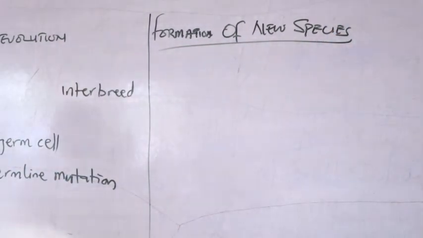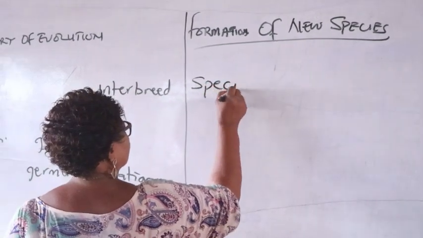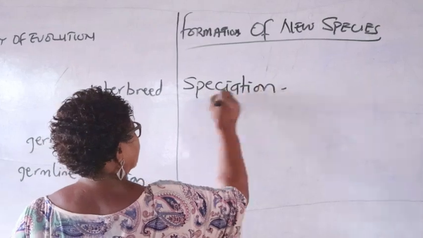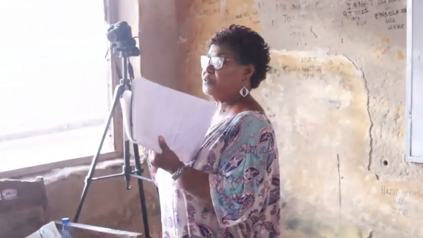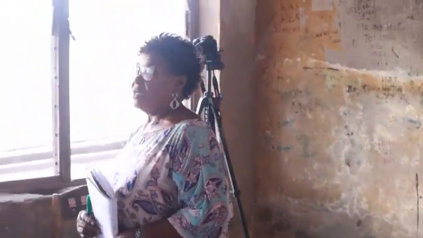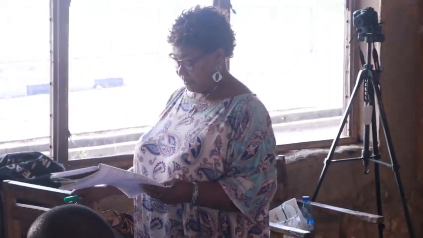How are these species formed? Formation of new species. The process by which new species are formed is called speciation. The process by which new species are formed is called what? Speciation. It's called speciation. Speciation is a continuous process.